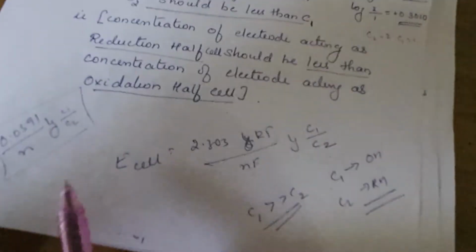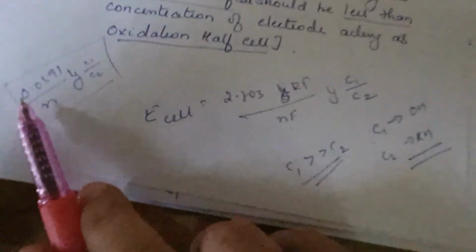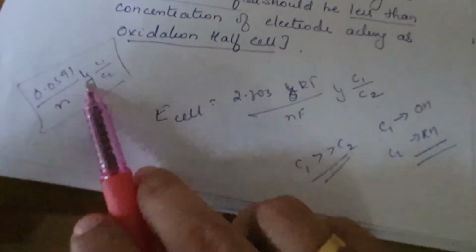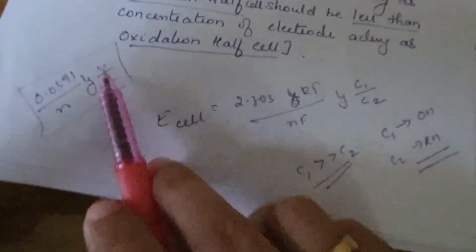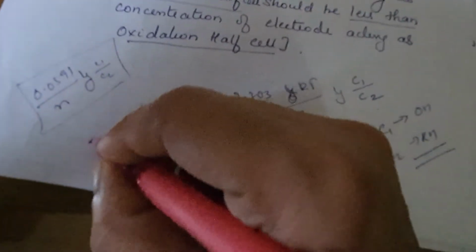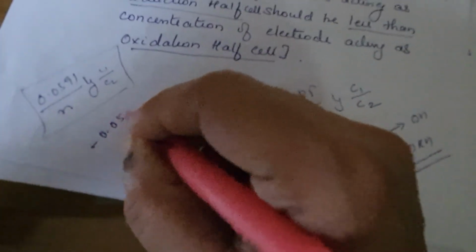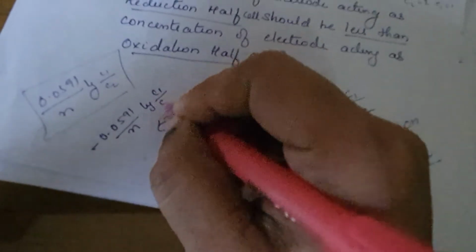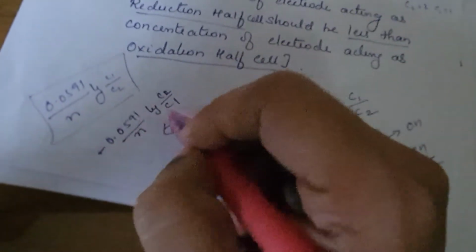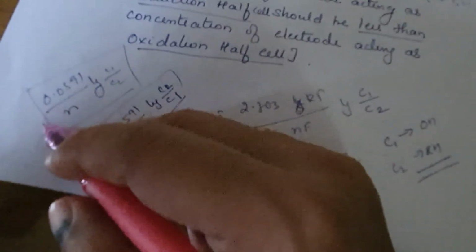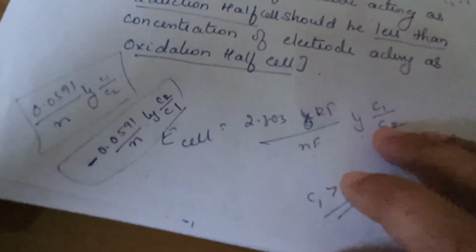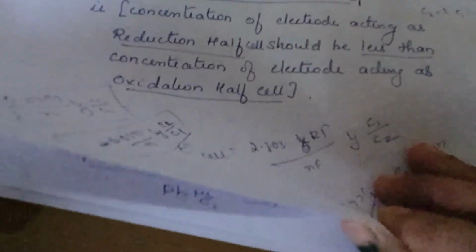Now at 298 Kelvin, what you can write is 0.0591 divided by n into log C1 by C2, or minus 0.0591 divided by n into log C2 by C1. You can write it from the equation. The negative sign changes the positive sign to log C1 by C2, so you can write it without confusion. Remember it that way, it's up to you.